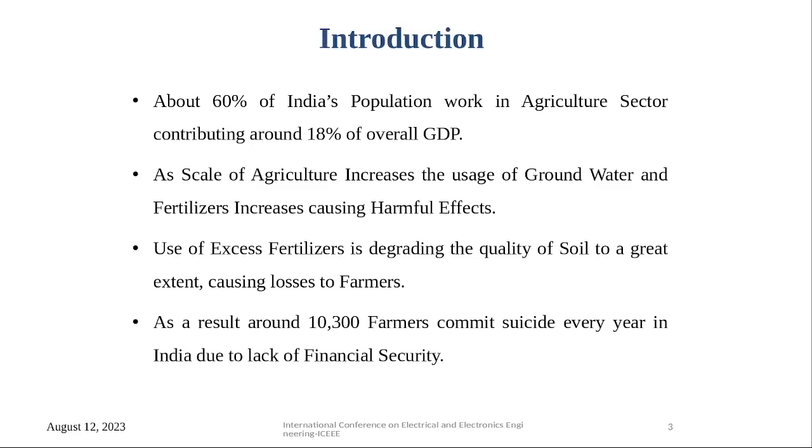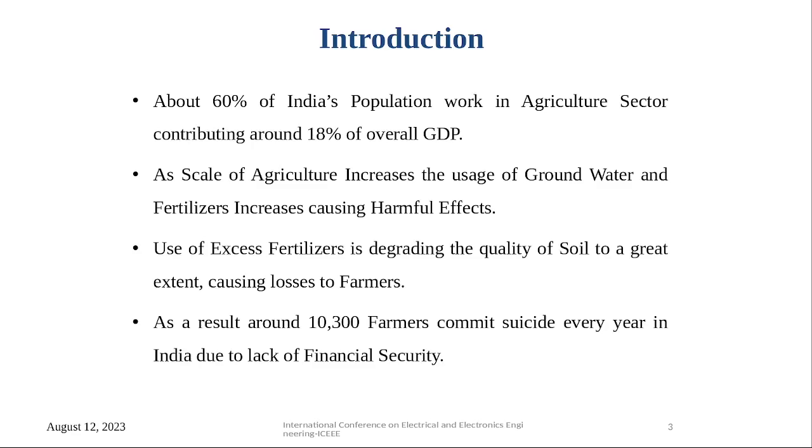So, if we start with the introduction, in India, about 60% of the Indian population is working in the agricultural sector, and India contributes about 18% GDP to agriculture. Then, as agriculture scales, the usage of groundwater, fertilizer, and pesticide will also increase, and this will also cause harmful effects on the land as well as the environment.